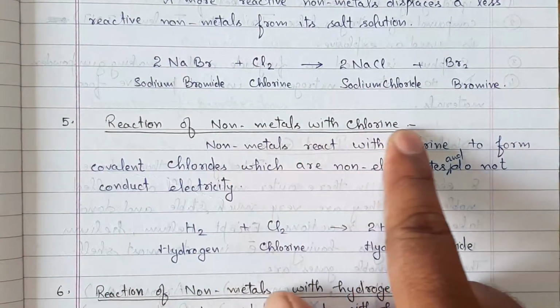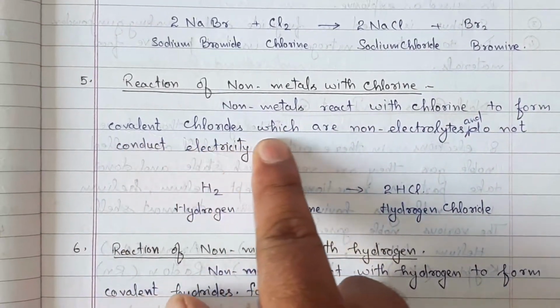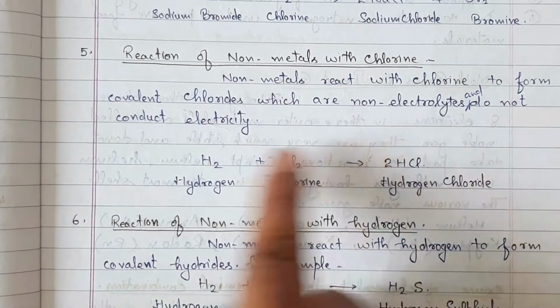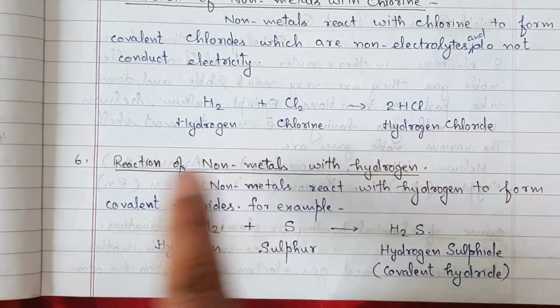Reaction of nonmetals with chlorine. Nonmetals react with chlorine to form covalent chlorides, which are non-electrolytes and do not conduct electricity. H2 plus Cl2 gives us 2HCl.